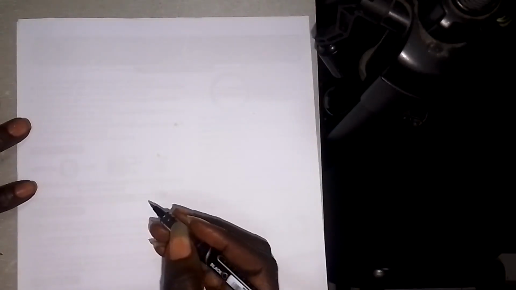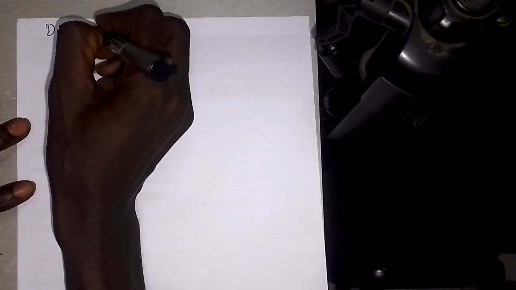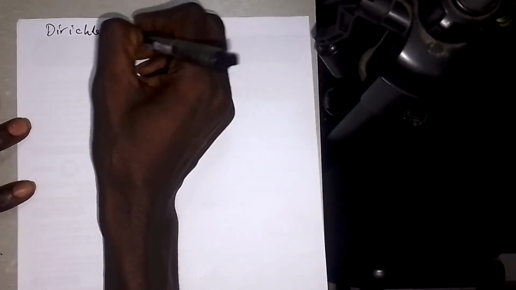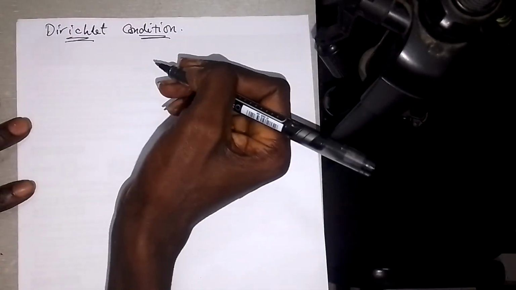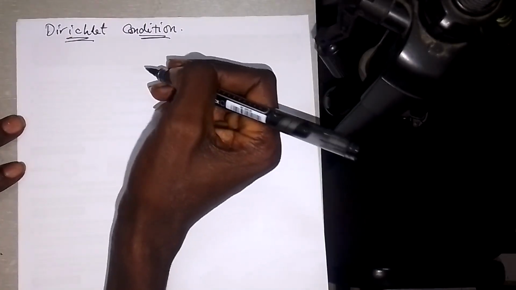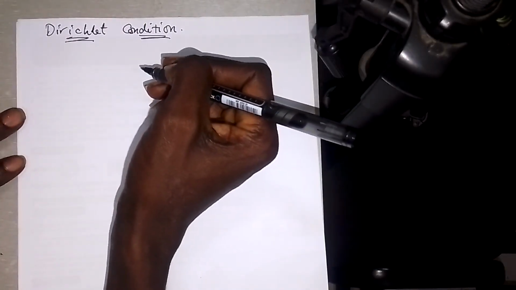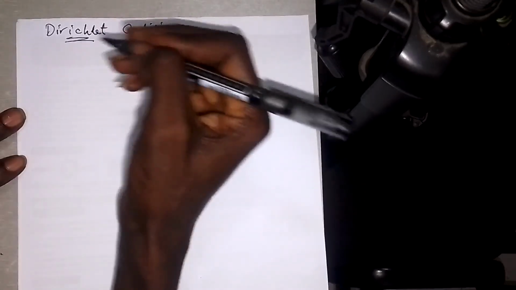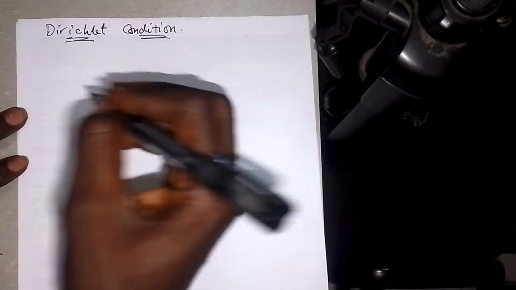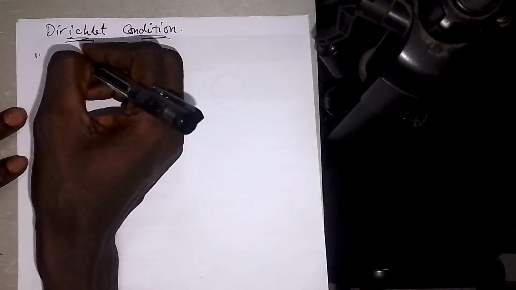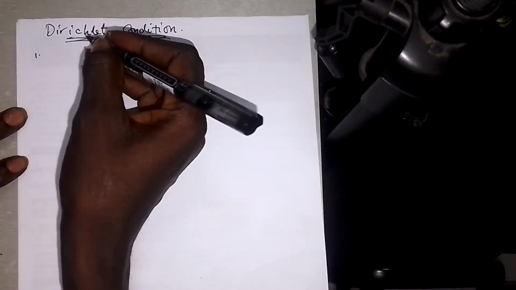Advance here, let's take a look at these conditions in Fourier transforms. Let's see about the Dirichlet condition. The Dirichlet condition is a condition that a signal must possess in order to be able to satisfy Fourier transforms. For a signal to satisfy Fourier transform conditions, it must pass through this Dirichlet condition. The first condition is that the signal should have an absolute integral.